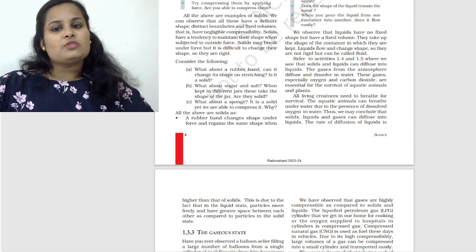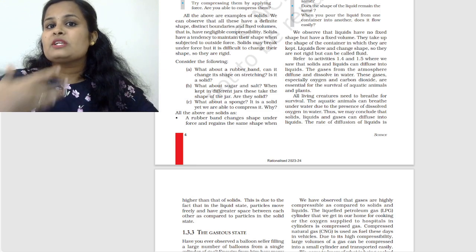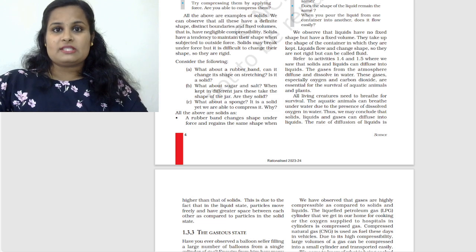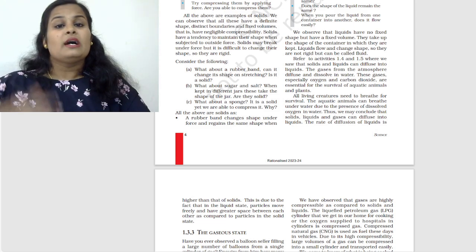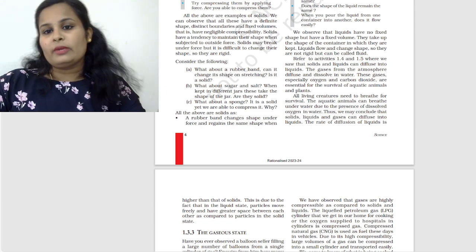Refer to the activities 1.4 and 1.5, where we saw that solids and liquids can diffuse into liquids. Those intermixing of particles of the two different states of matter can happen, right? So solids can diffuse into liquids. Liquids can also diffuse into liquids, we can say. The gases from the atmosphere diffuse and dissolve in water.